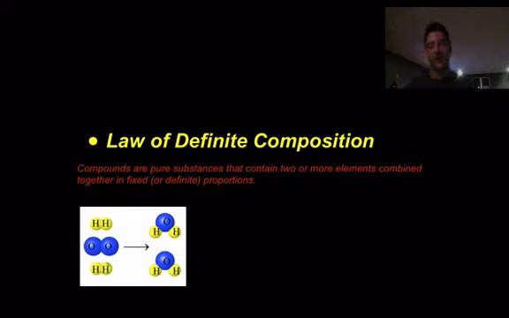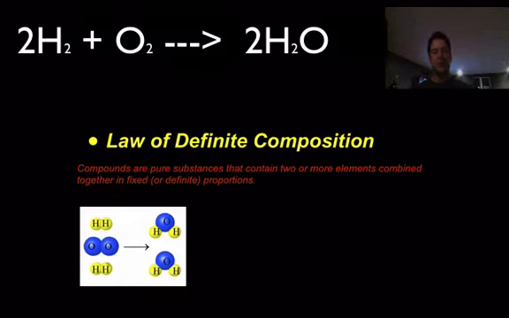If we were to write that as a chemical formula, it would be 2H2 plus O2 react to produce 2H2O.